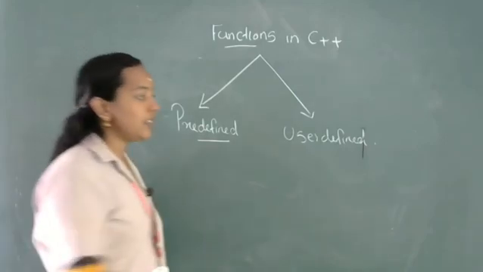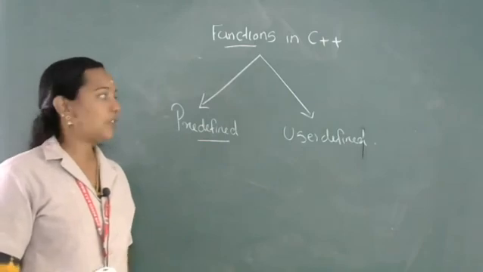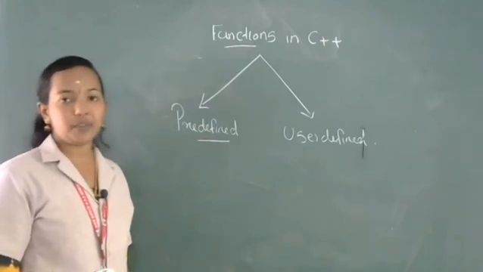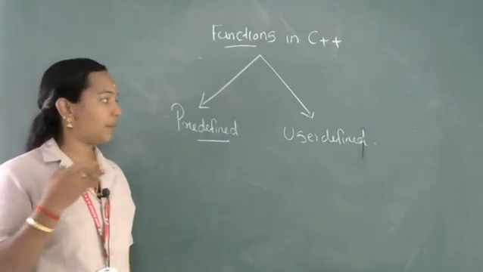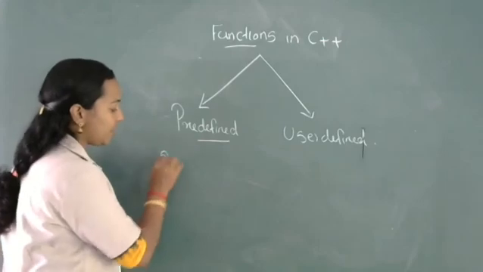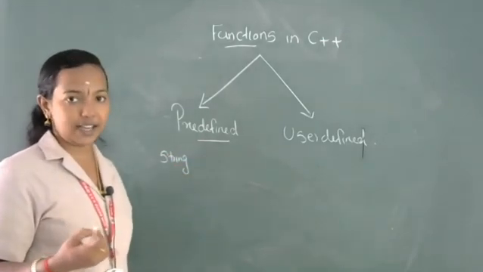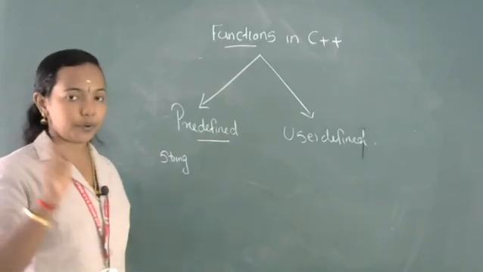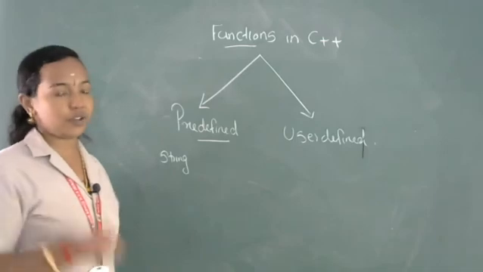Okay, so in this chapter we will discuss predefined and also user defined functions. First we will discuss predefined functions. We can classify predefined functions into different categories. First category is string functions. We will discuss all the important string functions that we use in C++ programs.